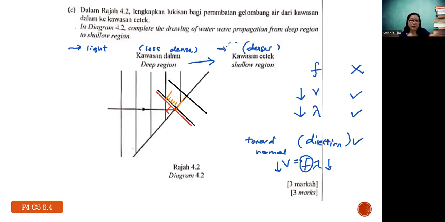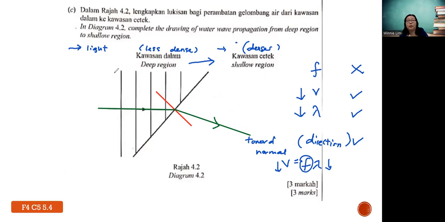You have drawn the normal line already. Next, you need to know how the wave travels. This is called the incident wave, the direction of the incident wave. Like I told you, going from deep to shallow, are they towards or away from the normal? If there is no change in direction, they will just go straight. If away, you just sketch it, it's just an estimation, away from the normal. This one means towards the normal. So now you draw the direction already. It's like a light ray, and you finish here if it is for light.